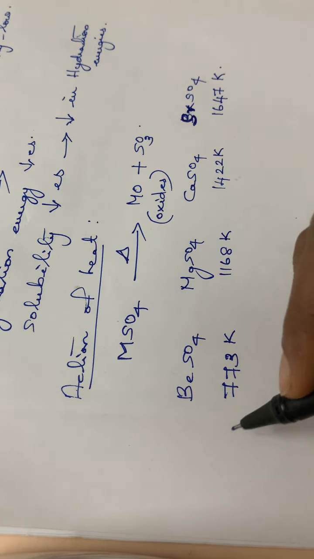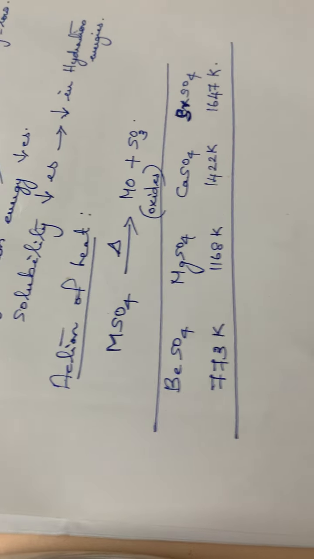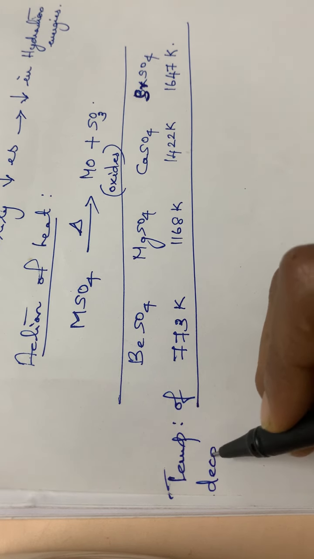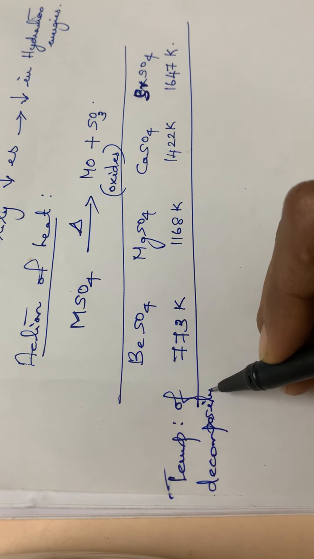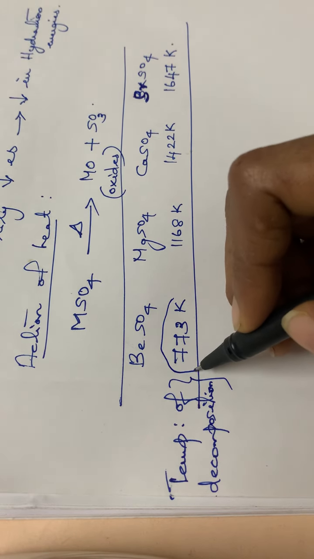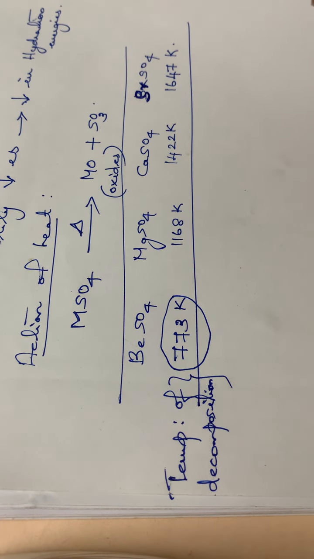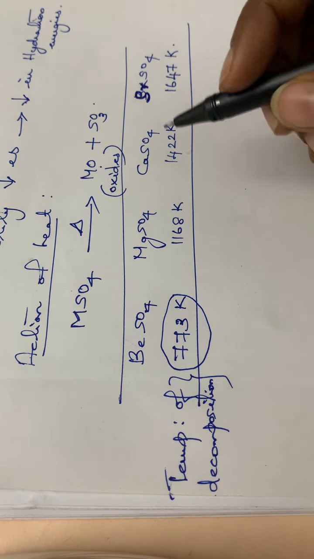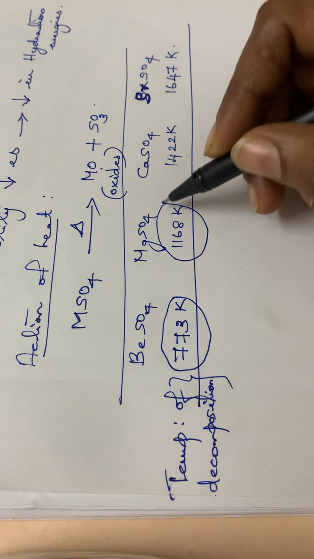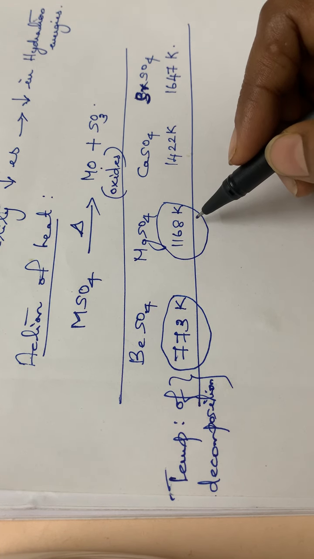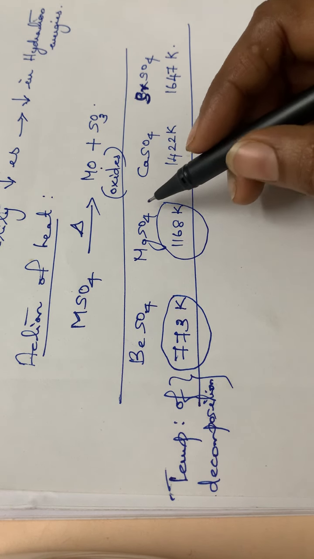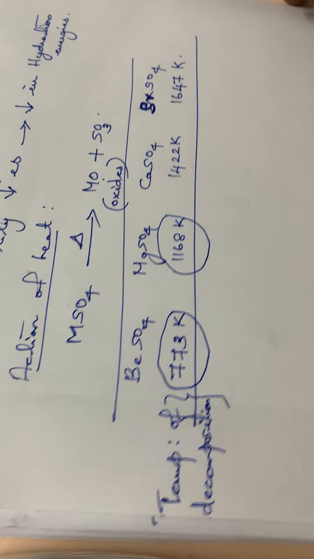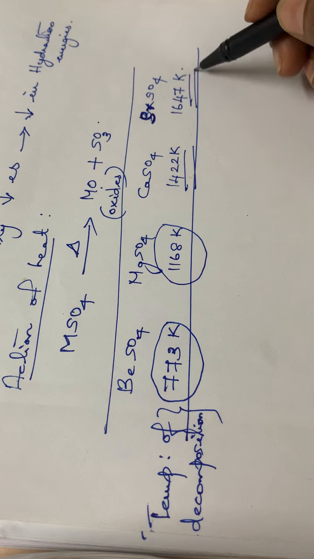So what do you mean by these values? For beryllium sulfate, the temperature of decomposition is 773 Kelvin. That means if we are supplying 773 Kelvin to beryllium sulfate, it will be decomposing to beryllium oxide and sulfur trioxide. Likewise, if we are supplying 1168 Kelvin, see how much higher the temperature is. If we supply 1168 Kelvin to magnesium sulfate, it will be decomposing to oxide and sulfur trioxide. Then similarly in the case of calcium as well as strontium.